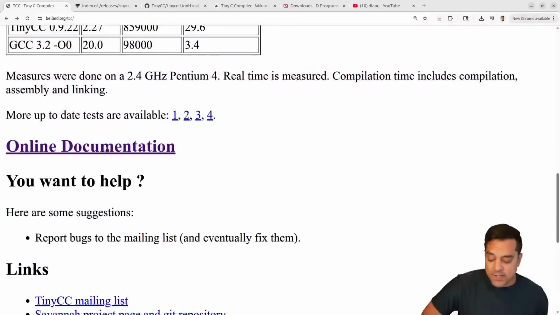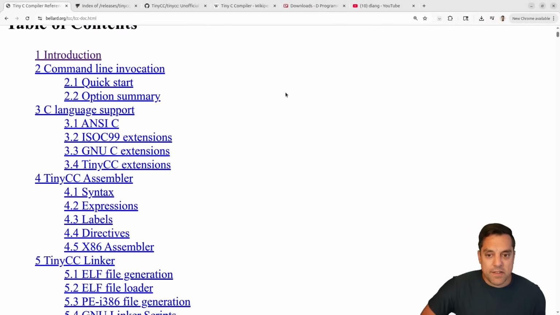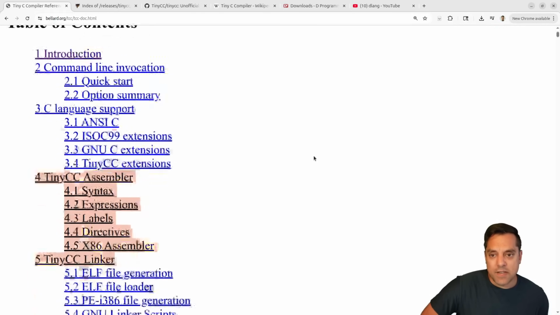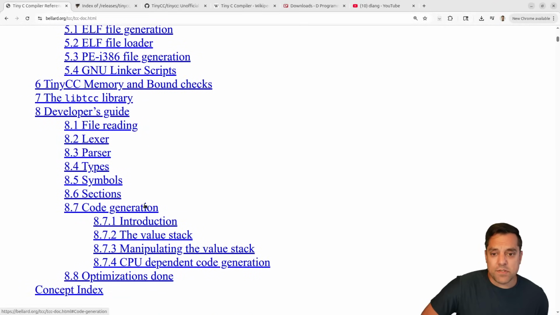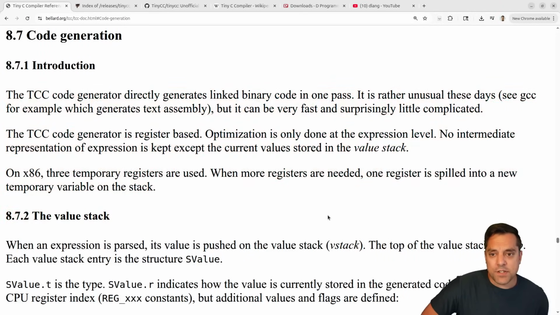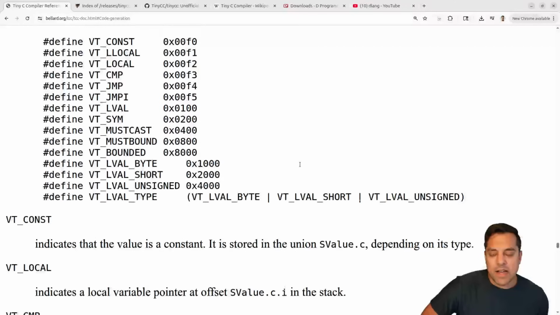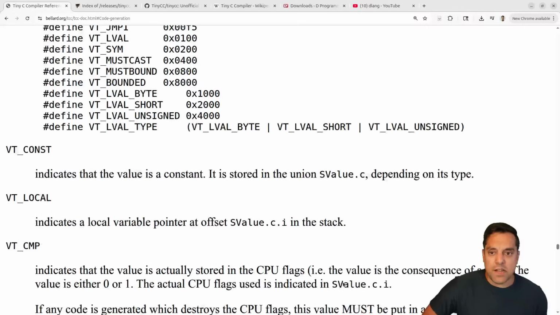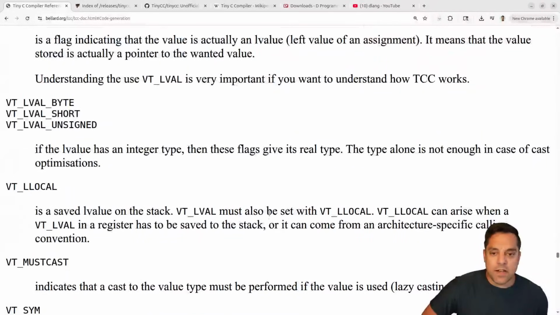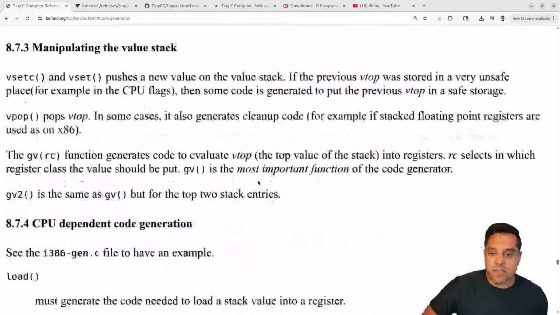So check out TCC. It looks like it's pretty well documented. There's 20 years or so of mailing list posts with probably tons and tons more stuff here, some talks and discussion about the compiler. And of course, if you're building your own C compiler, there's a brief section here on the code generation, how that's done. So there are trade-offs that may or may not have been good ideas over the time, but for the sake of speed, they were made.